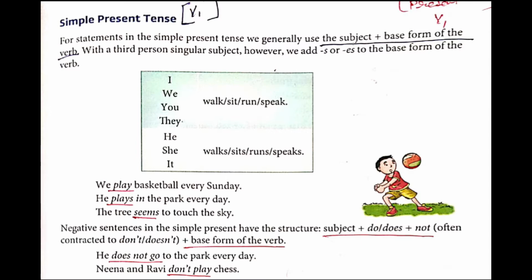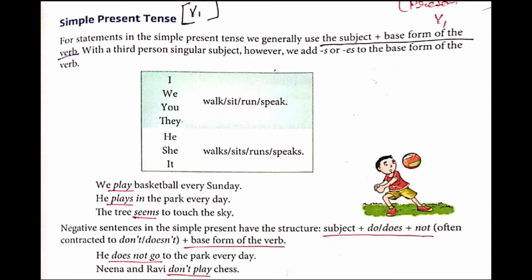Now you're going further. We play baseball every Sunday. Please students take a pencil, underline play. Play, we is plural, so the verb is the base form. Next one, he plays, because he is singular, so here the verb will take s. He plays in the park every day. The tree seems to touch the sky. Please underline seems. Please underline plays.